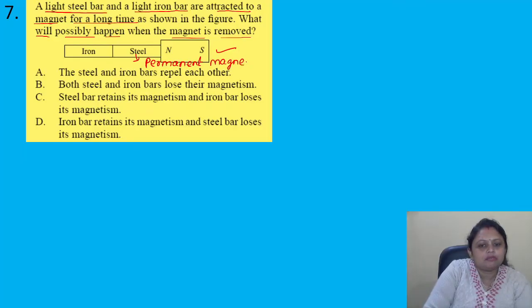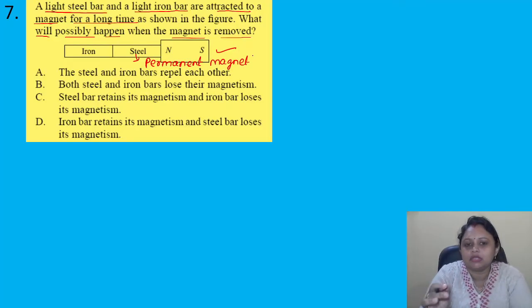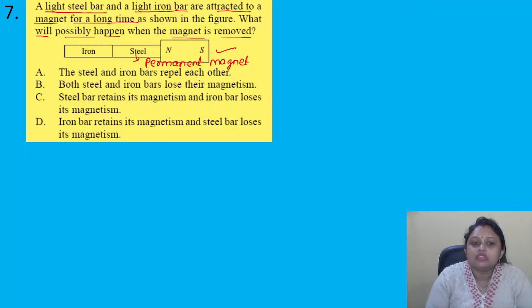So if it is connected with a magnet for a long time, then it can act as a permanent magnet. So steel bar will retain its magnetism, but iron is not used as a permanent magnet. As soon as this magnet is removed, it will lose its magnetism. So the correct answer is option C. Steel bar retains its magnetism and iron bar loses its magnetism.